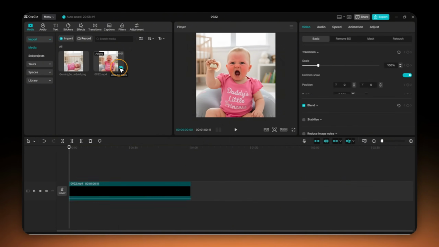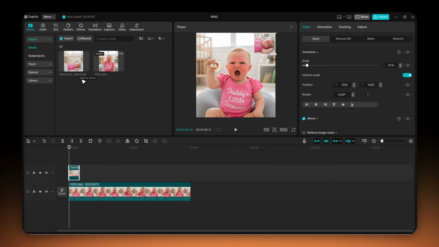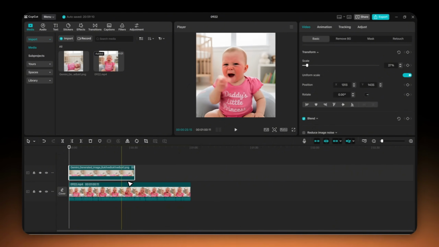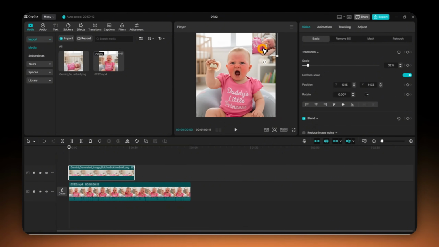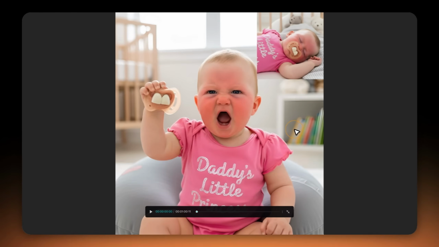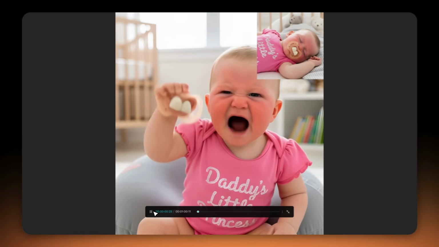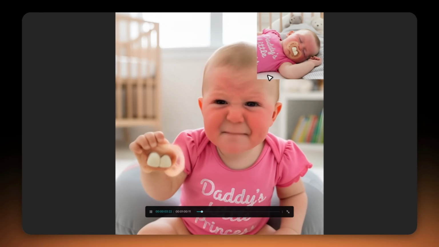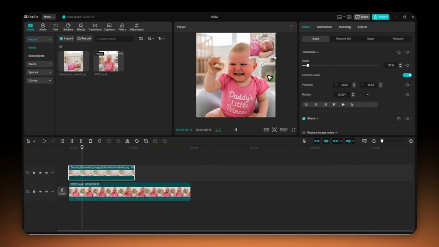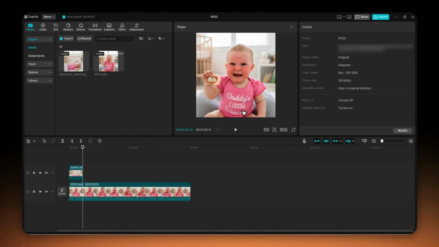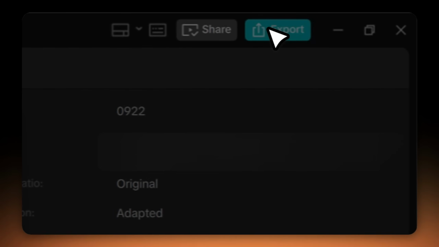Now in the video editor, I'll add this sleeping baby image as a small picture-in-picture overlay in the corner. This instantly tells the viewer the whole story. He was sleeping with this thing, now he's awake and furious about it. That quick understanding is what makes content go viral. The best part, this whole process took less than 10 minutes, but it has everything the algorithm loves.